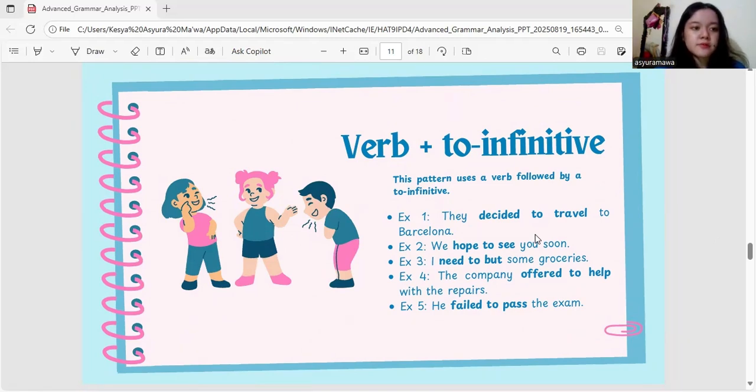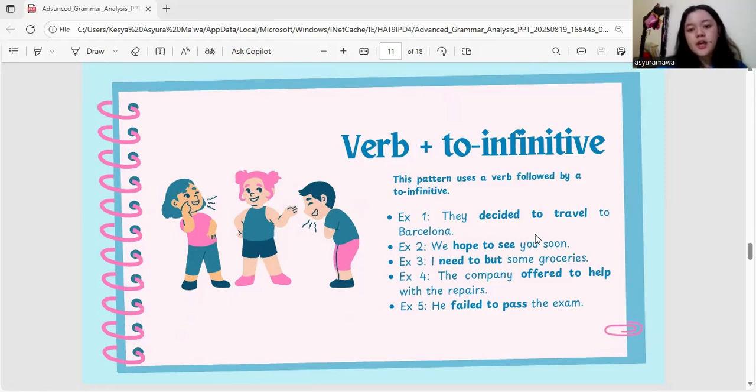First example, they decided to travel to Barcelona. The explanation for this sentence is the verb "decided" must be followed by a to infinitive. So, to travel. Next example, we hope to see you soon. The explanation is the verb "hope" must be followed by the infinitive. So, to see.